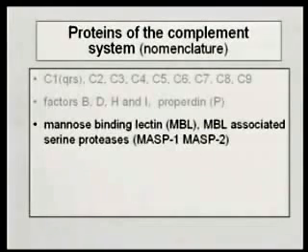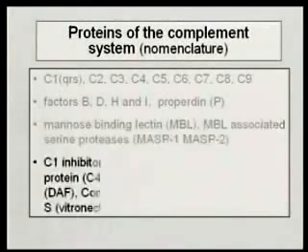There are lectins involved. There's mannose-binding lectin, MBL. And there are some mannose-binding lectin-associated serum proteases, or MASPs, MASP1 and MASP2. These are all components of this complement system.